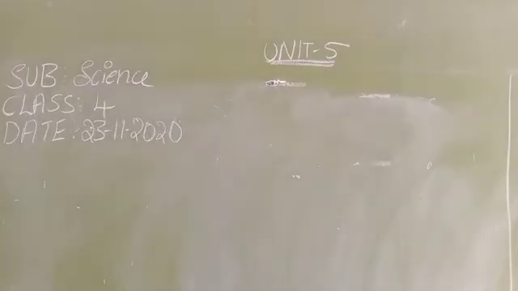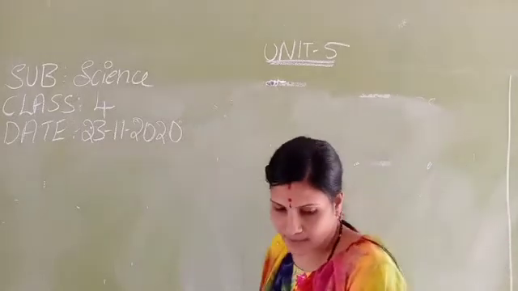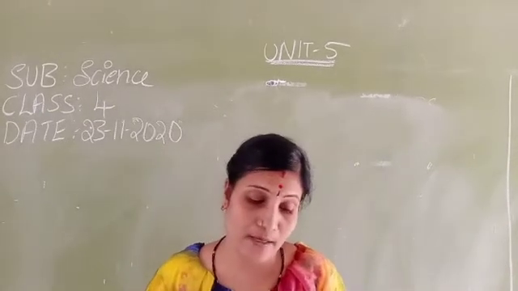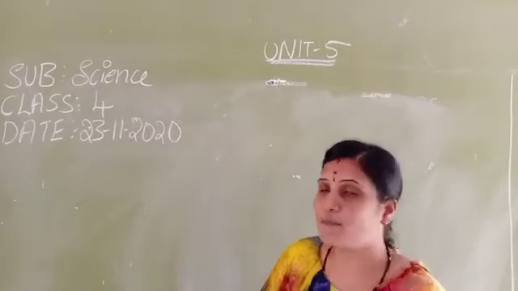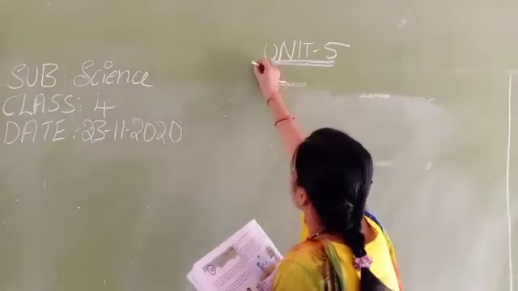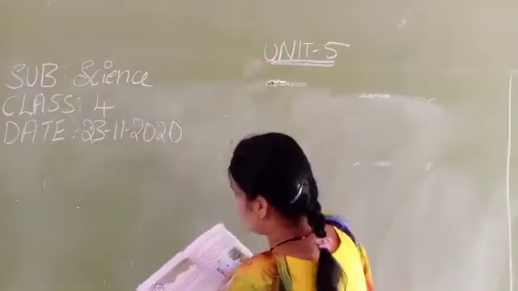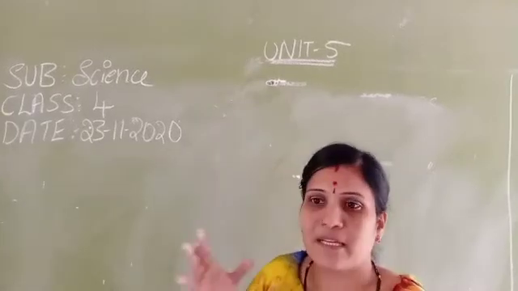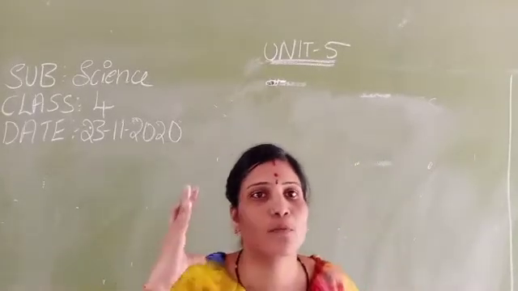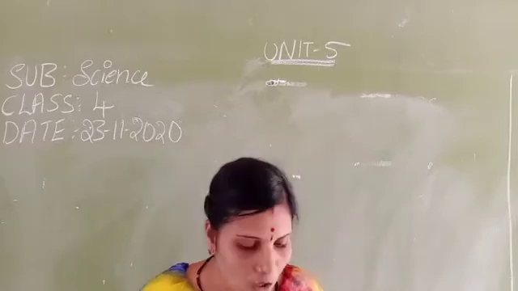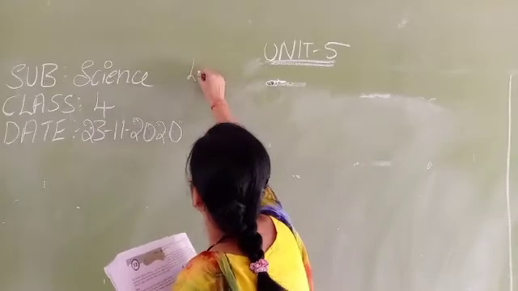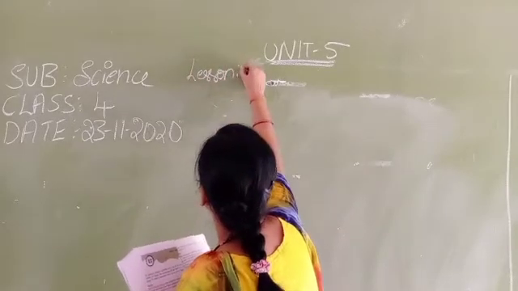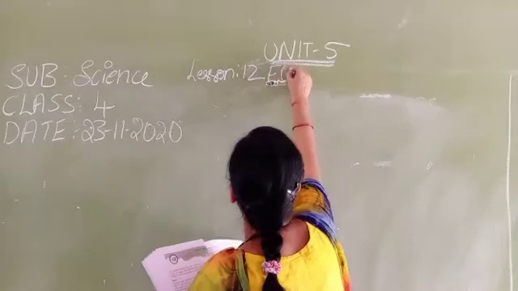So what is unit 5? Unit 5 is force, moving objects. So here unit 5 is moving objects. Moving means from one place to another place the objects will be moved, that is known as moving objects. Here, given is lesson number 12, we are moving to lesson number 12, that is force,